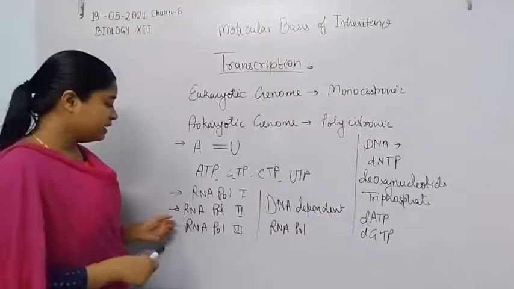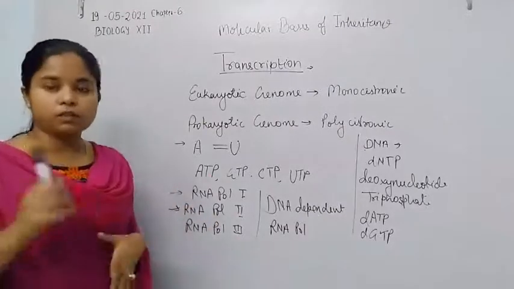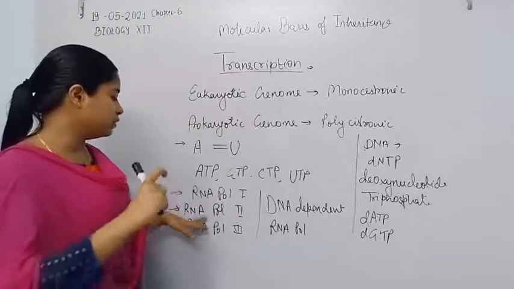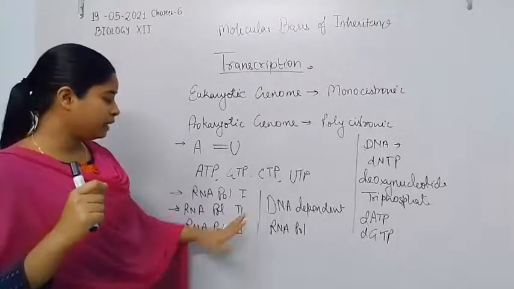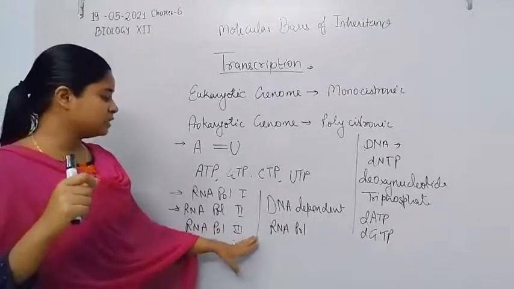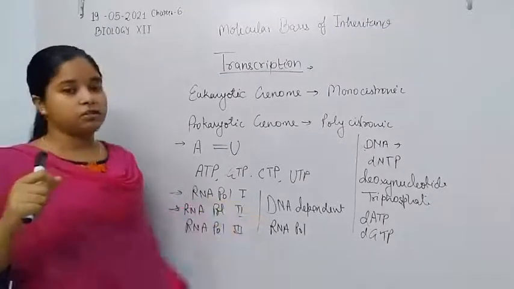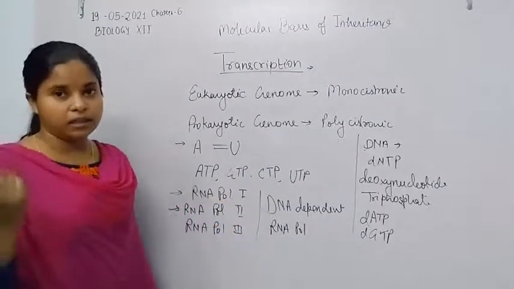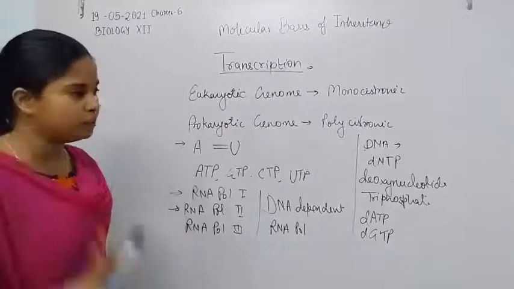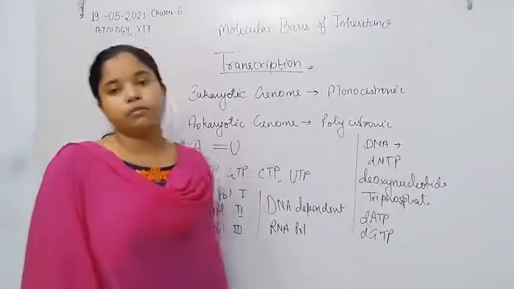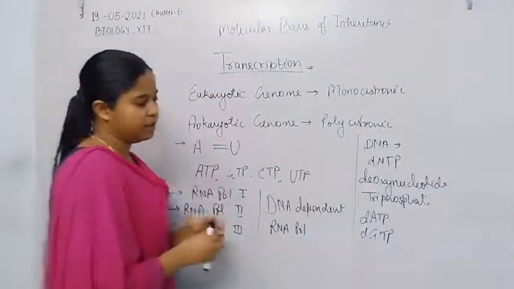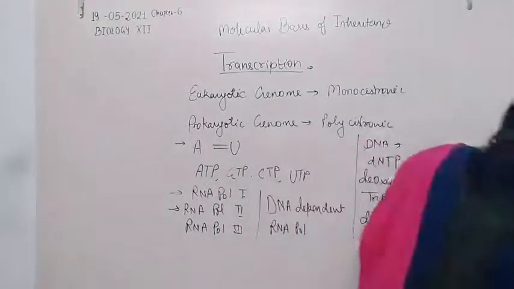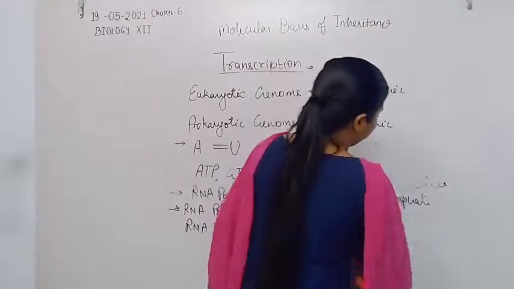So RNA polymerase second is responsible mainly for the synthesis of mRNA, whereas the third synthesizes tRNA and the first synthesizes rRNA, that is ribosomal RNA. So three types of RNA are generally found in eukaryotes as well as in prokaryotes: the rRNA, tRNA and mRNA.